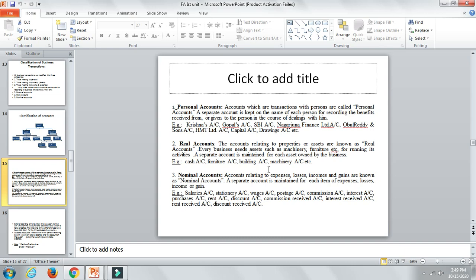The accounts relating to properties or assets are known as real accounts. Every business needs assets such as machinery, furniture, etc. for running its activities. A separate account is maintained for each asset owned by the business. Example: cash account, furniture account, building account, machinery account. I hope it is clear. So it is related to assets and properties of the business. Nominal accounts are related to expenses, losses, incomes and gains. A separate account is maintained for each item of expense and loss. So salary account, stationery account, wages account, postage account, commission account, commission received, discount received, these all will be included under the nominal account. I hope I made it clear.